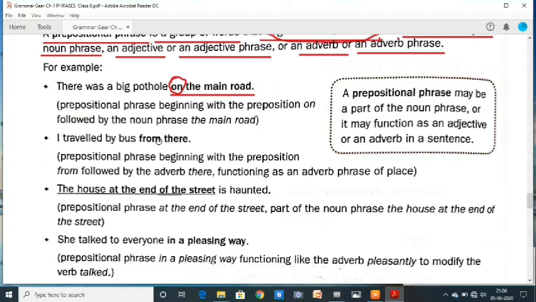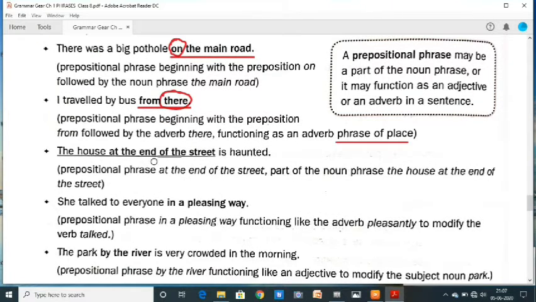I travelled by bus from there. "From" is also a preposition. The prepositional phrase begins with the preposition "from", followed by the adverb "there". This one is the adverb of place, "there", functioning as an adverb phrase of place.